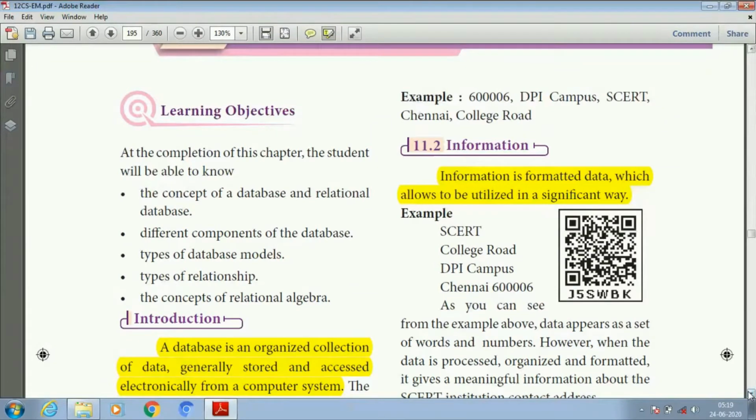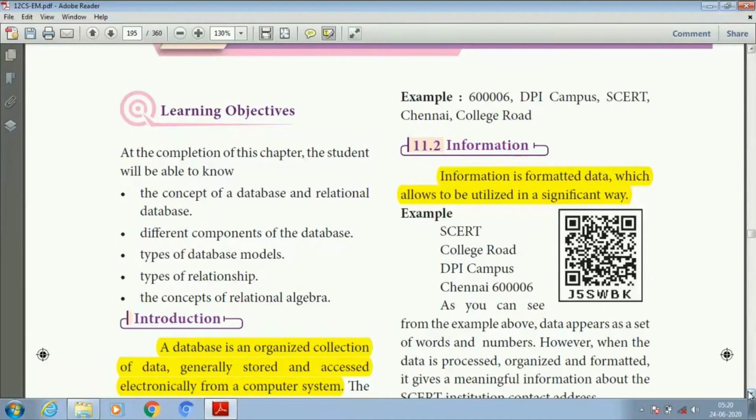Example: 600006. It's a number, so some pin code. Next one is DPA campus, SCRT, Chennai, College Road. So it's all strings and numbers. That is, the information is scattered here and there like this.